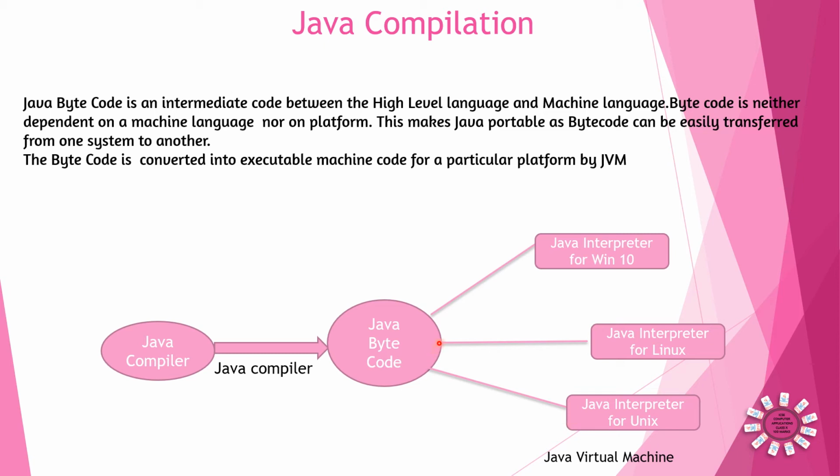will translate the Java bytecode into machine language according to the operating system. If it is Windows 10, the machine language created will be according to Windows 10. If it is Linux, the machine code created will be according to Linux. And if it is Unix, the machine code created will be according to Unix. So the Java Virtual Machine or Java interpreter converts the Java bytecode into machine code. That is why Java is known as highly portable, and it can run on any platform. It does not depend on any platform.